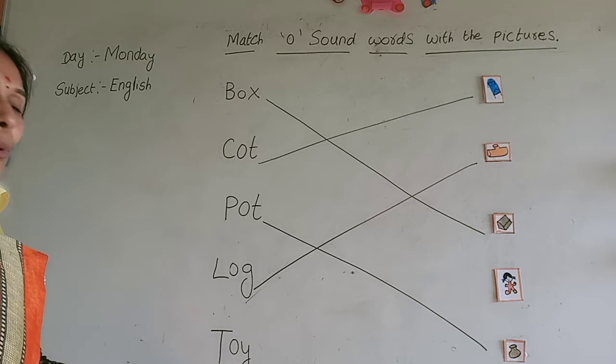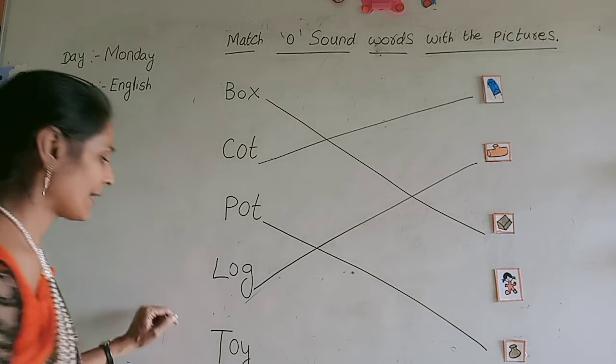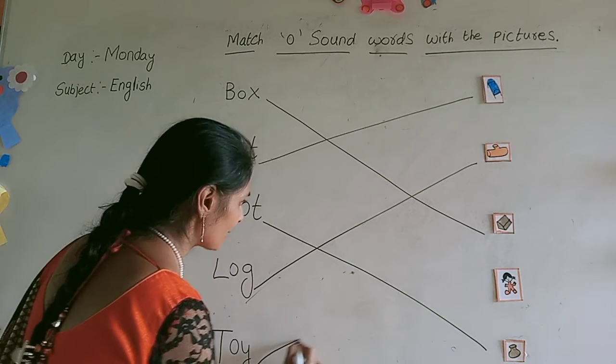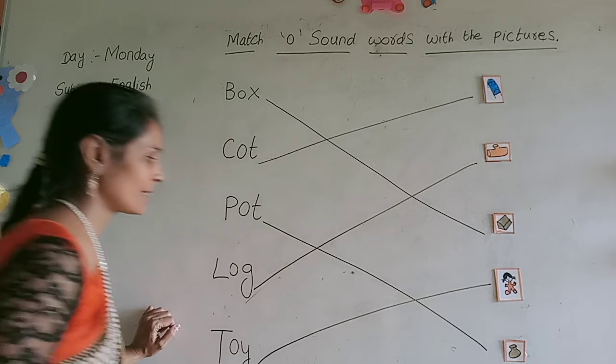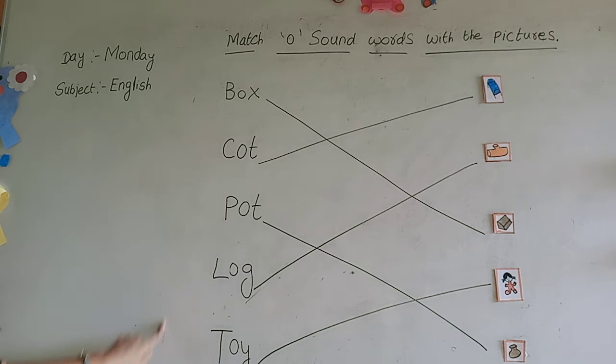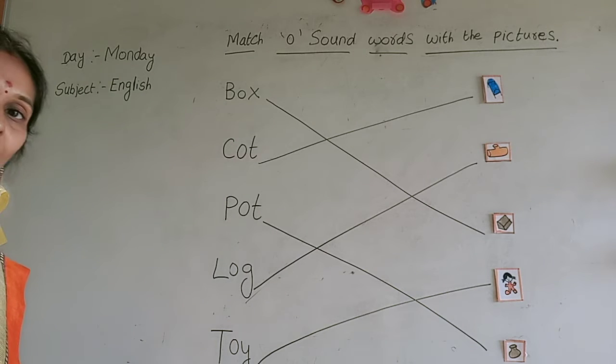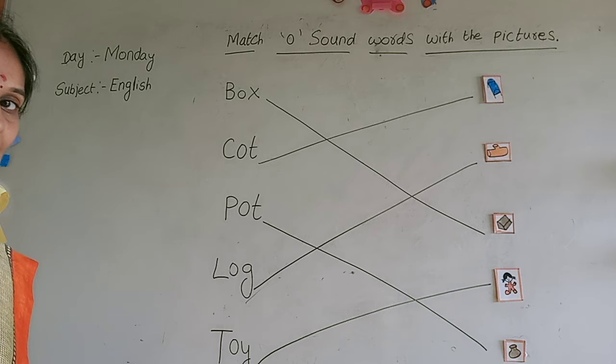Now T-O-Y, toy. Where is it? T-O-Y, toy. Yes, here it is. Like this way you have to match O sound words in your textbook. Yes.